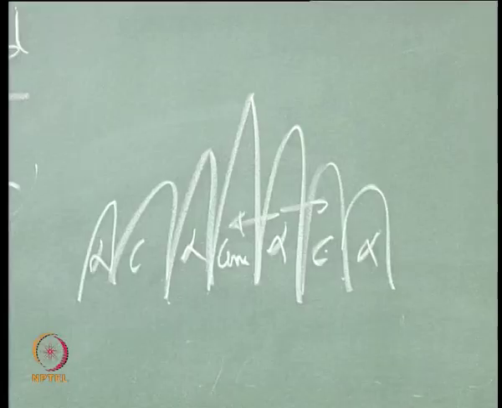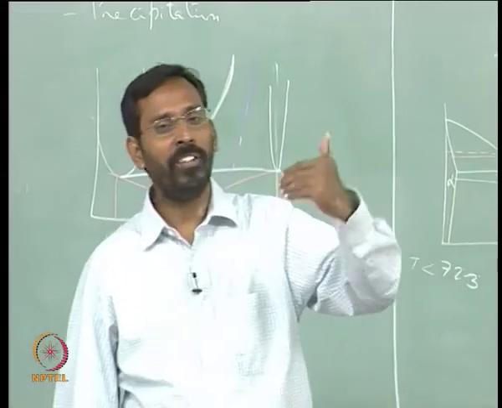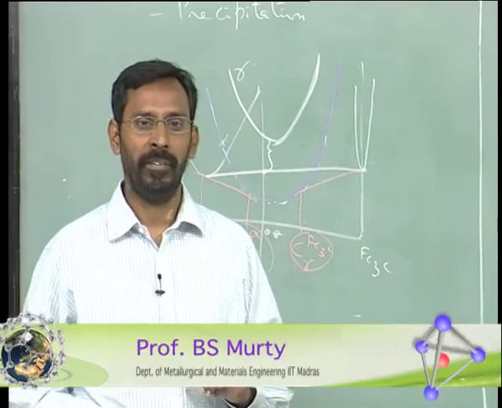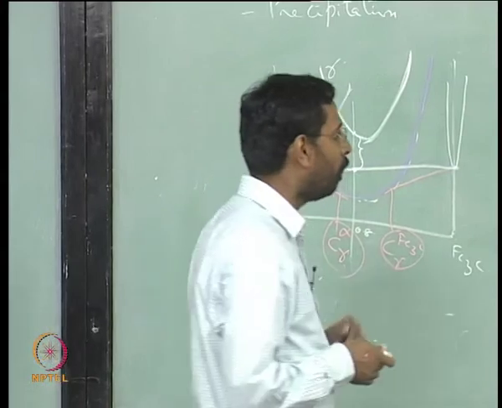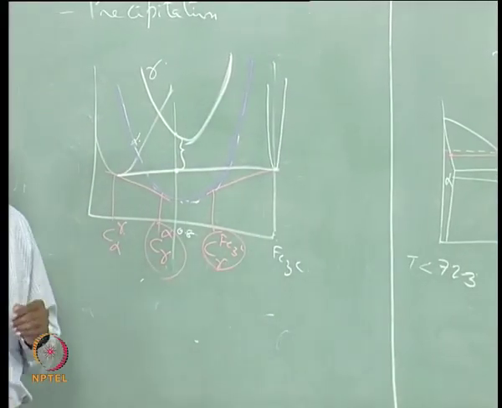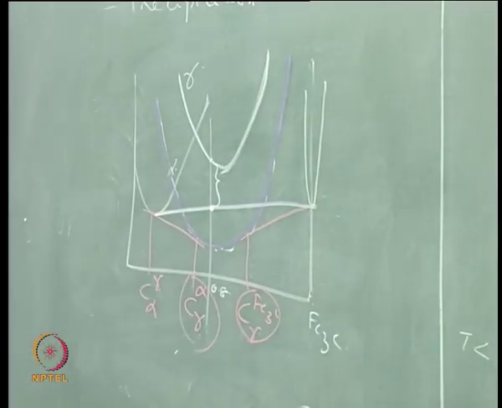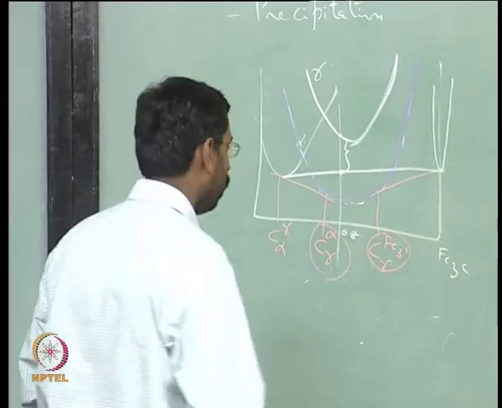And for that growth, again you have to remember what we talked about for the eutectic. In case of eutectic, we said how liquid supplies atoms to both the alpha and beta in such a way that alpha and beta grow together. We understood that the composition of alpha in equilibrium with gamma and the composition of cementite in equilibrium with gamma are going to be different. We will talk about it later. I think we will stop now.